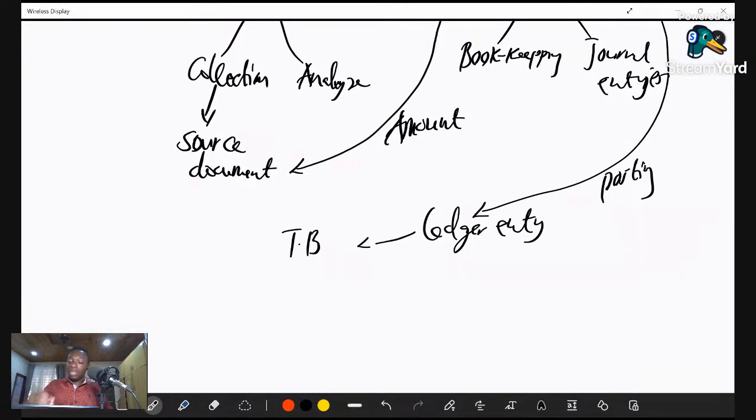So after the ledger entry and preparation of the trial balance, that is where we move on to prepare what we call our financial statement, FS. But we'll get into the financial statement as we move along. I don't want to take you where you'll be a bit confused. So let's stay here and get what we want to understand when it comes to accounting.